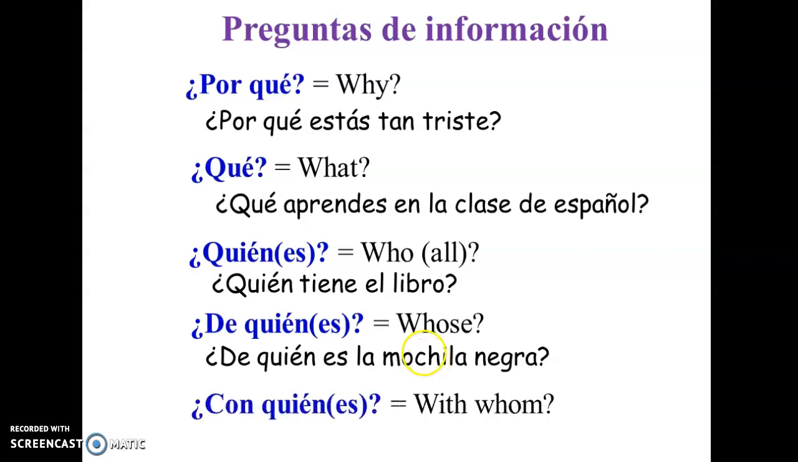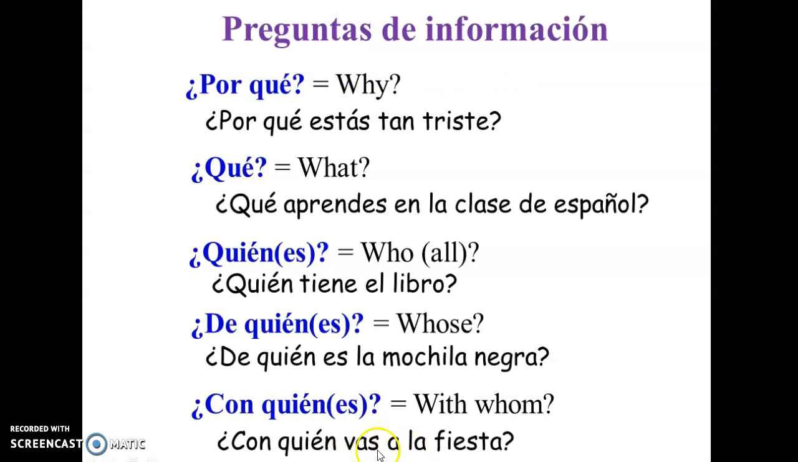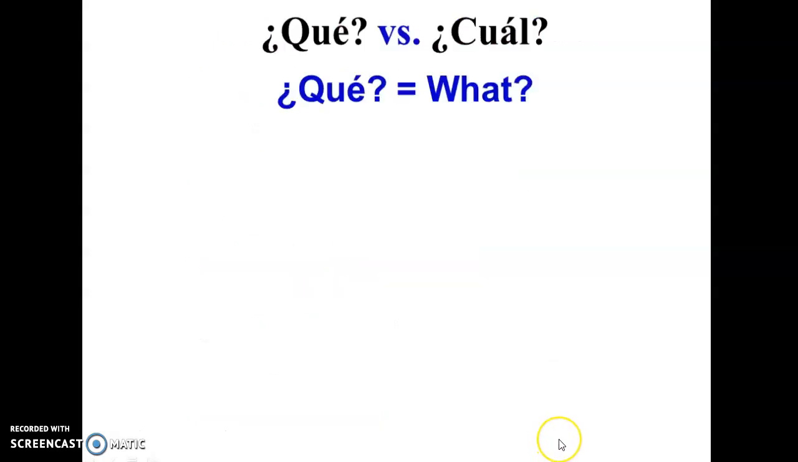And another one, ¿con quién? Also, normally it's about people. ¿Con quiénes? With whom. ¿Con quién vas a la fiesta? So, with whom do you go to the party? And so those are the most common interrogative words.